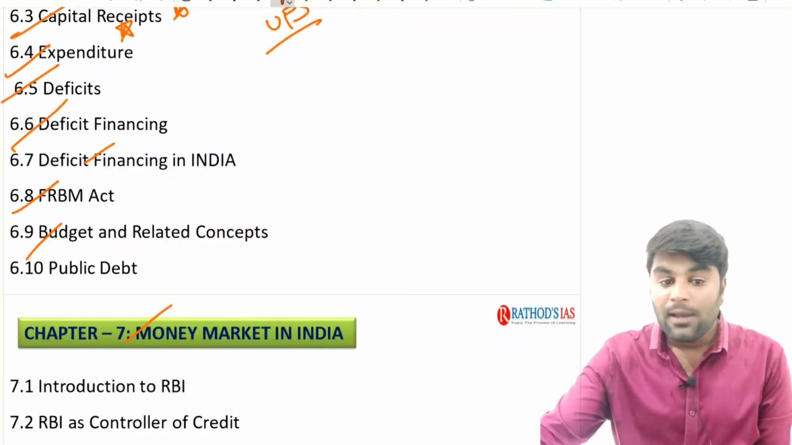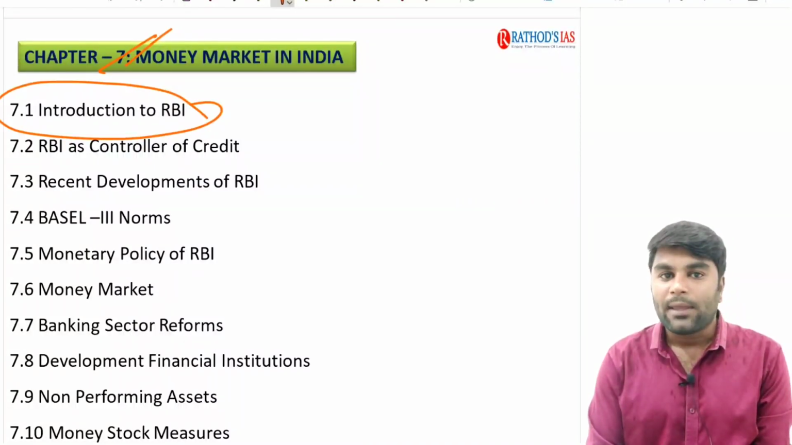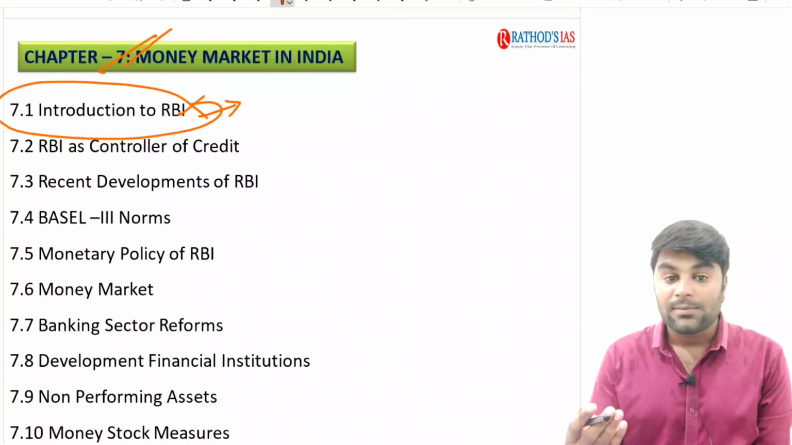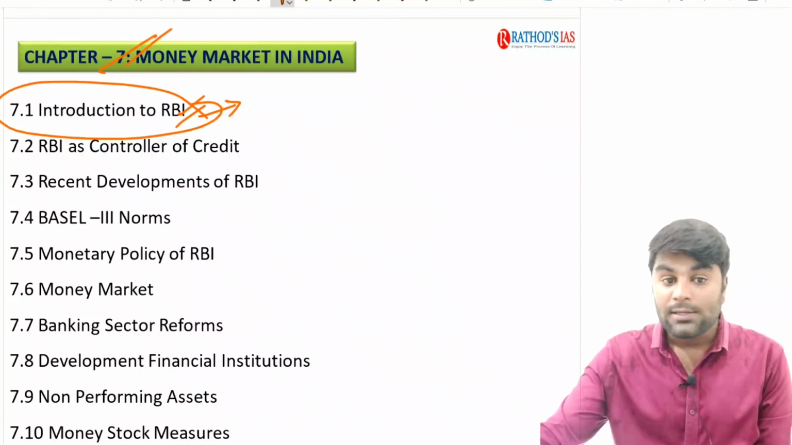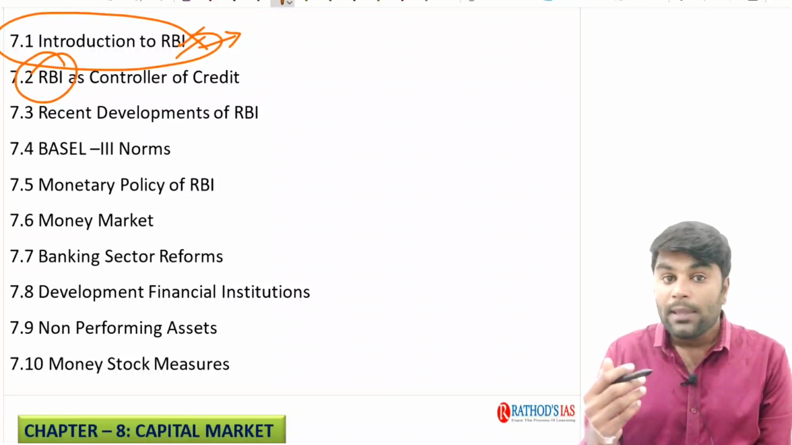When it comes to the money market in India, which we are going to discuss as chapter 7, we are clearly going to discuss what this RBI is, what the mandate of RBI is, and why we call RBI the lender of last resort. Even in the 2021 examination, we had a prelims question with respect to such concepts. We are clearly going to discuss how and why the RBI is called the lender of last resort. We are also going to study RBI as a controller of credit.